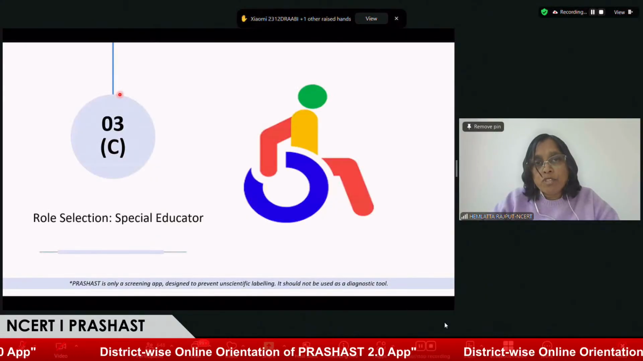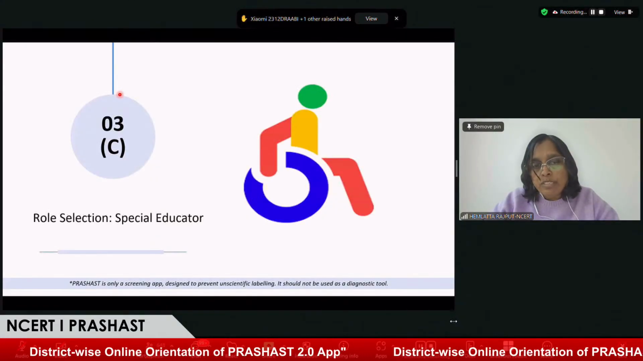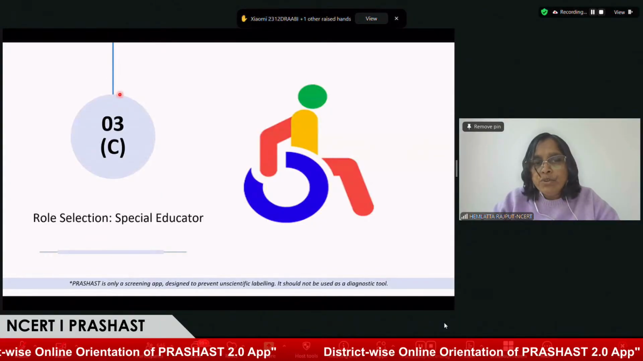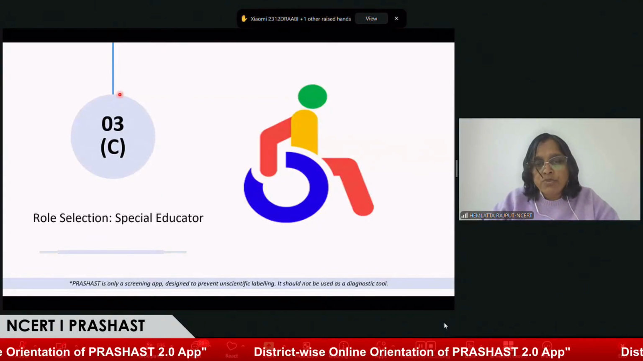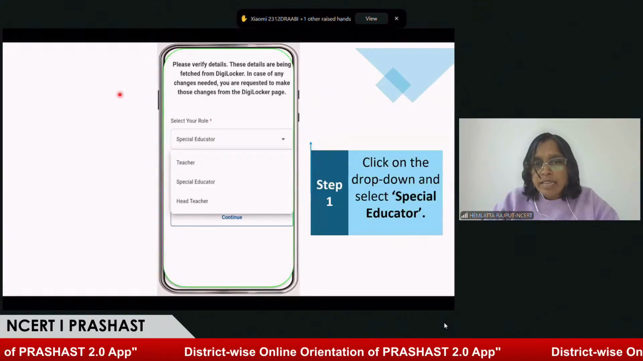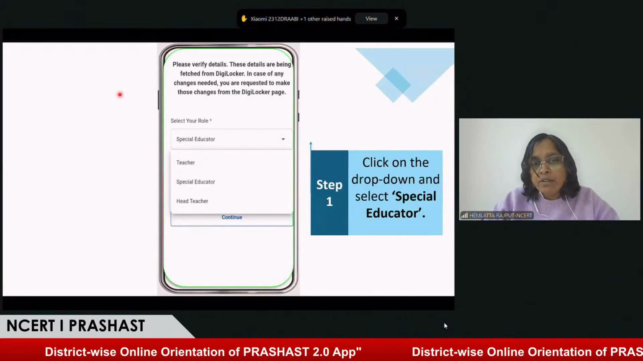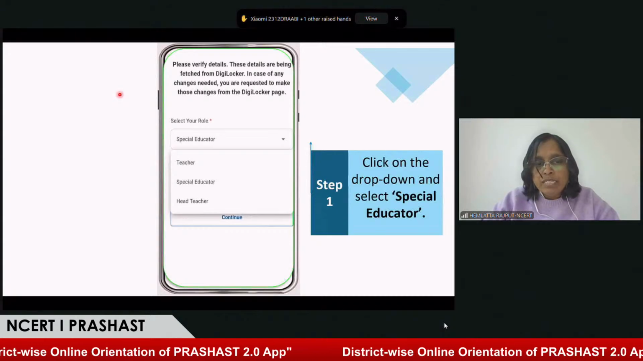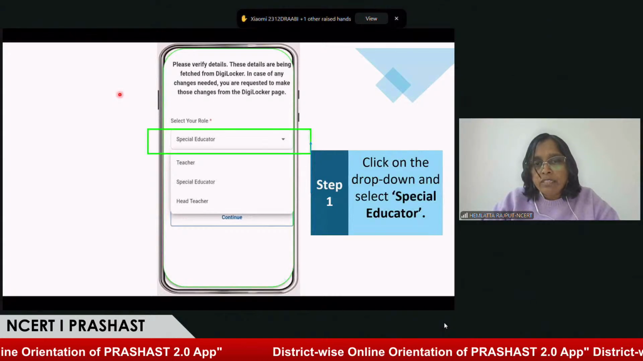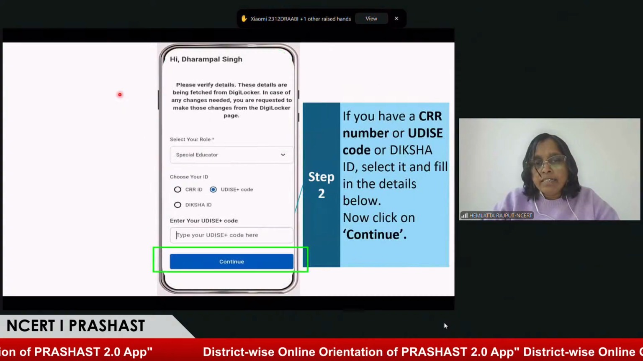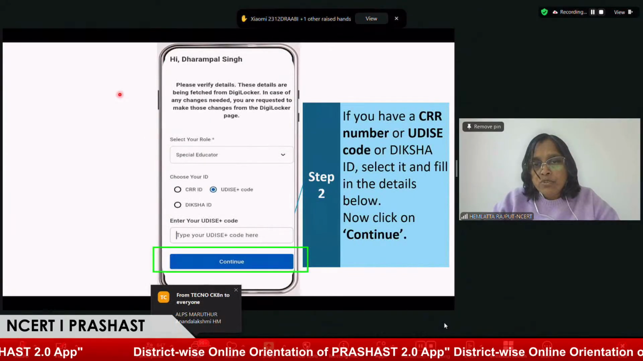Now, this is the process we have done for the teacher as a role selection. Similarly, we do the role selection for the special educator. Let's see how we will do. Same thing. After registering with the Aadhaar number, we need to select the role as a special educator. We'll select special educator here and click on that, and you see that is the special educator role.